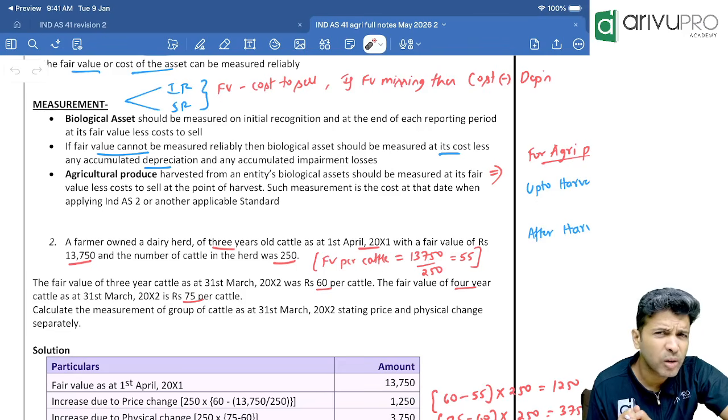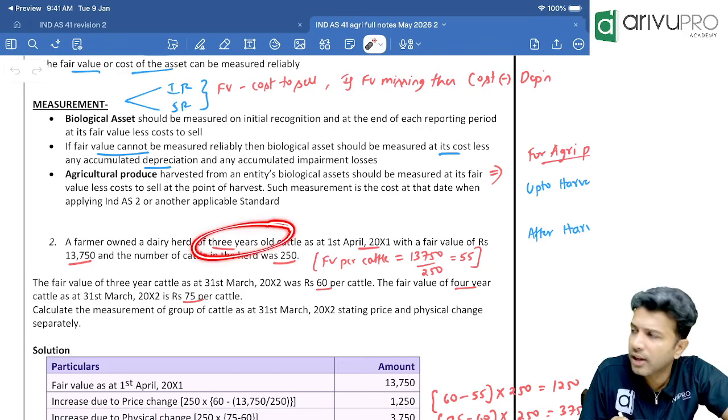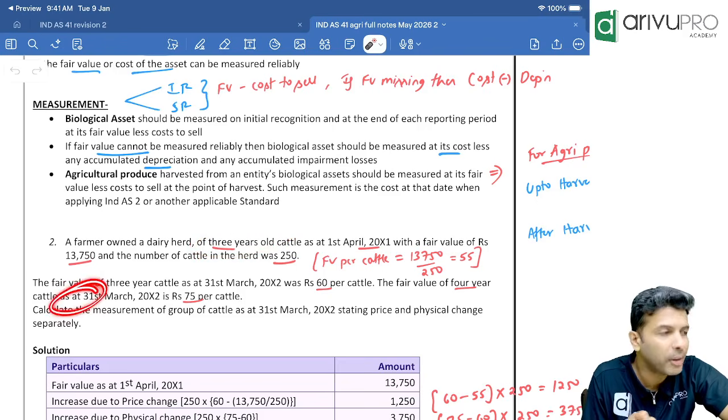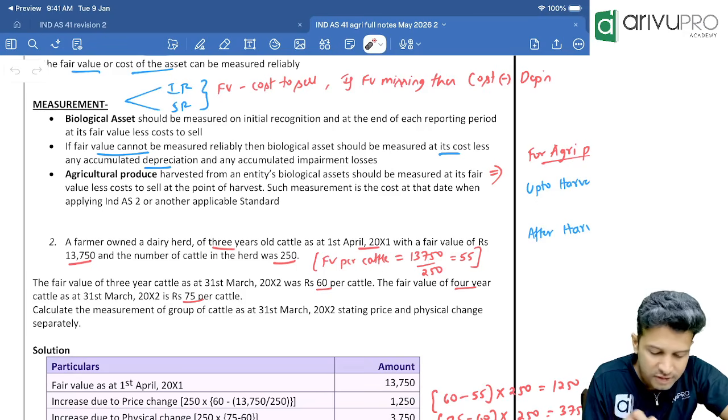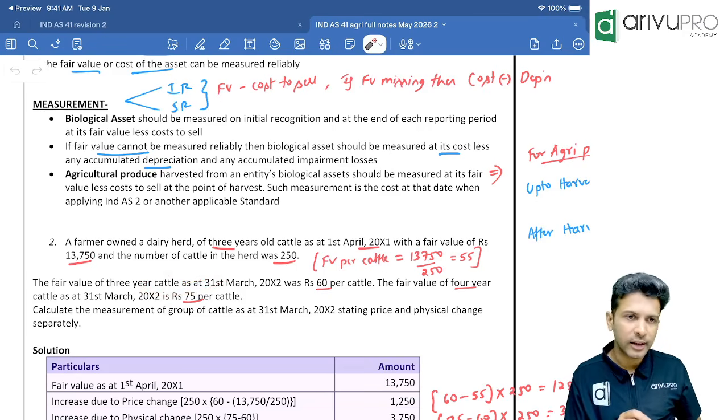But do we have 3-year-old cattle or 4-year-old now? Because at year beginning it was 3-year-old, at year ending it will become 4-year-old. Yes, no. But still, why have they given the 3-year-old cattle's price?